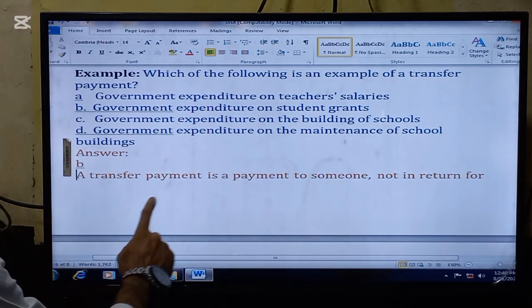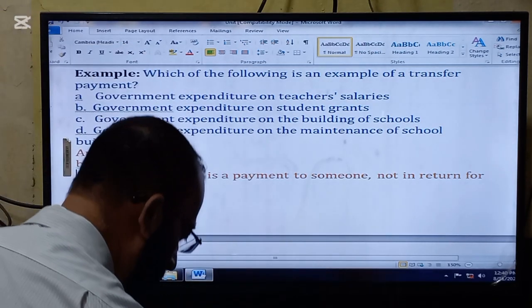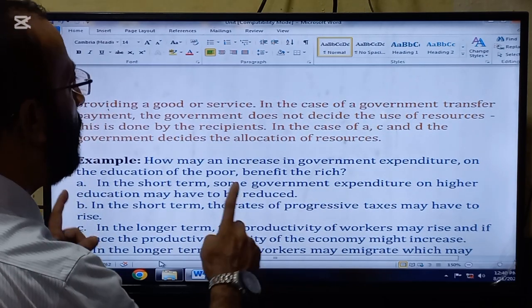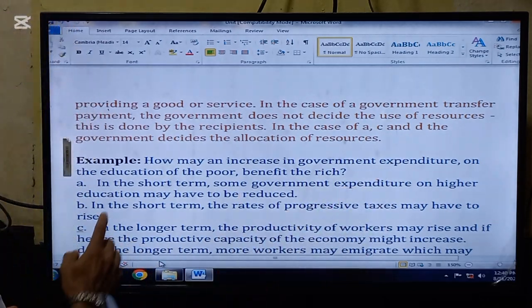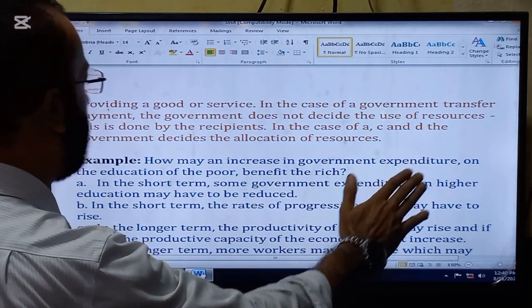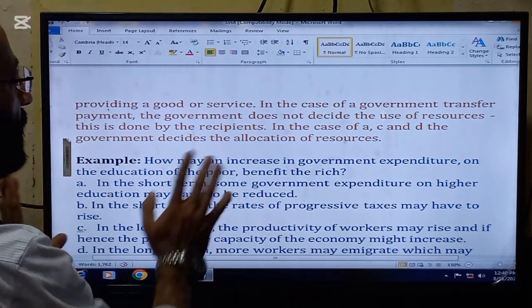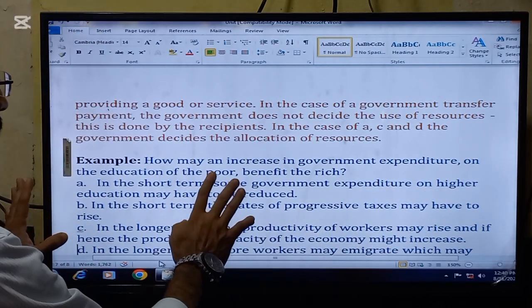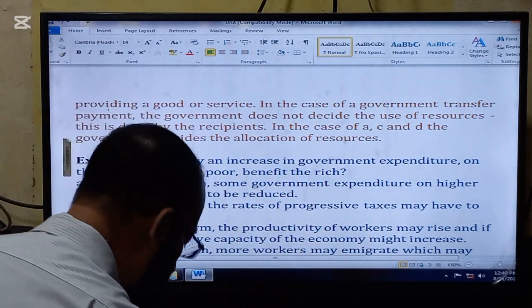So look now, a transfer payment is a payment to someone not in return for providing a good or service. In the case of government transfer payments, the government does not decide the use of the resources. This is done by the recipients. In the case of A, C, and D, the government decides the allocation of the resources. Okay, here is another question.